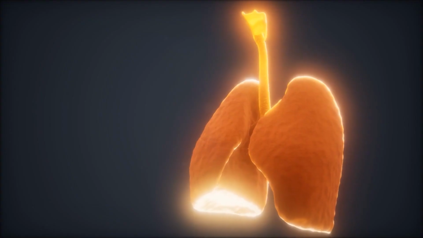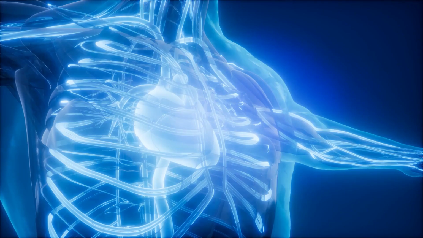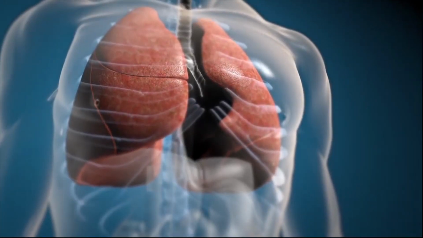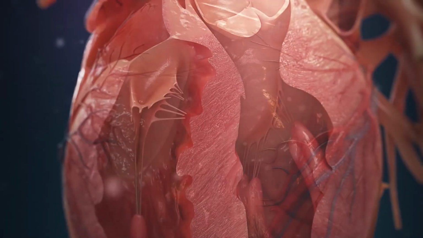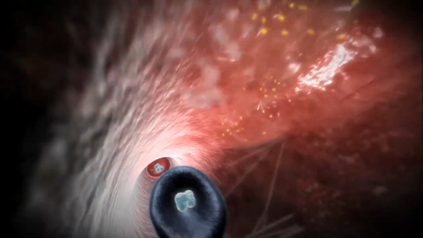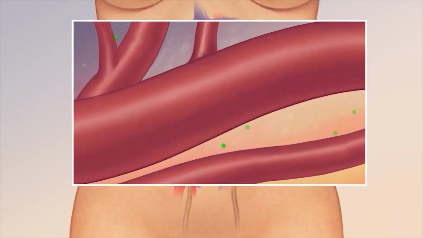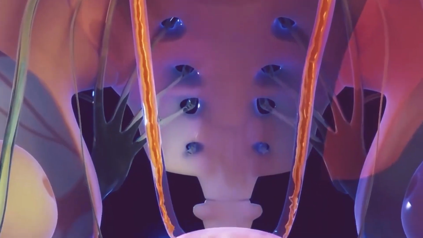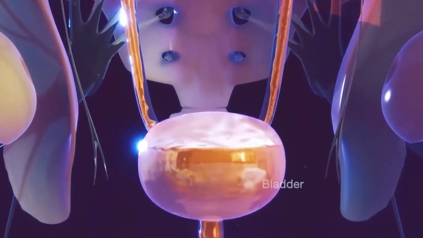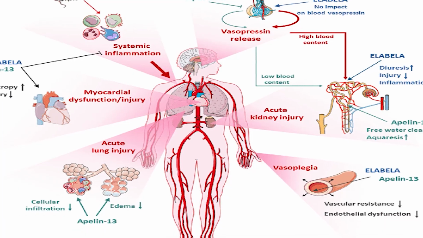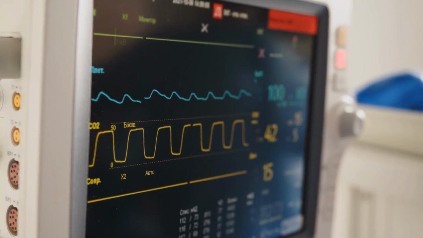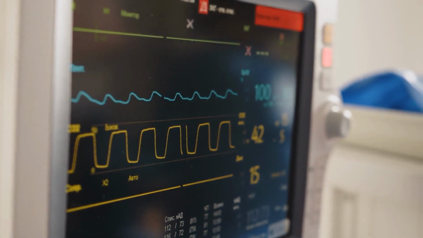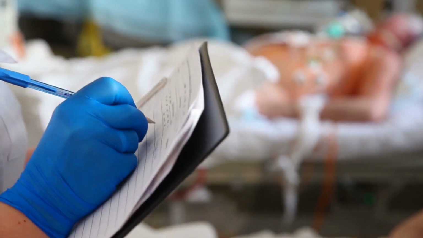Organs such as the heart, lungs, kidneys, and liver may experience dysfunction, impacting their ability to perform essential functions. The heart may struggle to pump blood effectively. The lungs may encounter difficulty in oxygen exchange. The kidneys may face challenges in filtration and waste elimination, and the liver may struggle with metabolic processes. Sepsis-induced organ dysfunction is a critical factor in the morbidity and mortality associated with this condition. Recognizing and promptly addressing these dysfunctions are central to mitigating the severity of sepsis and improving patient outcomes.